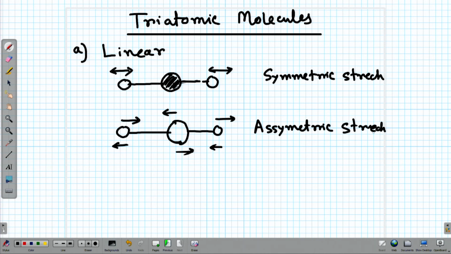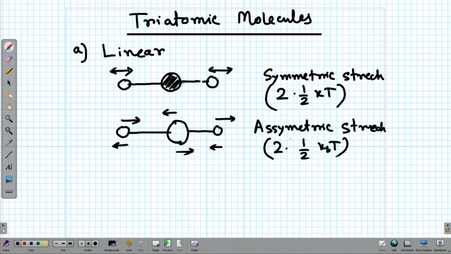Now, there are two normal modes, and this will contribute 2 into half kT of energy. So, altogether there will be kT plus kT, 2 kT of energy.